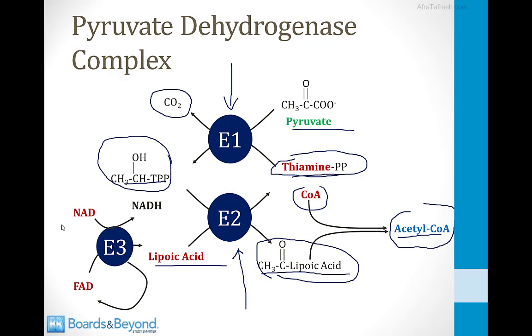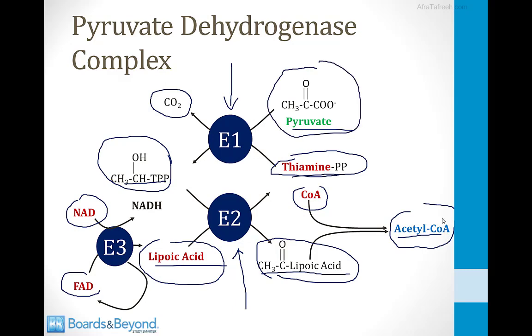The purpose of the E3 subunit is to use the NAD and FAD cofactors in order to keep lipoic acid in the proper form to be used by the E2 subunit. So the net result of this entire complex process is that a molecule of pyruvate is converted into a molecule of acetyl-CoA.